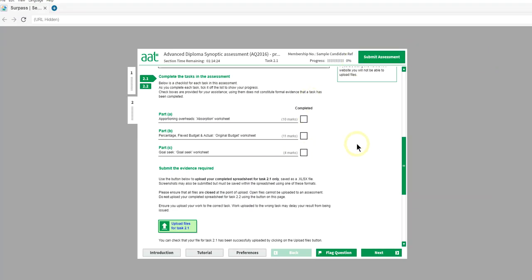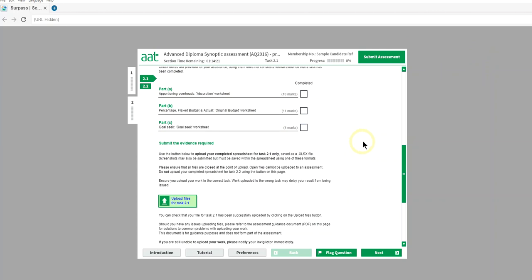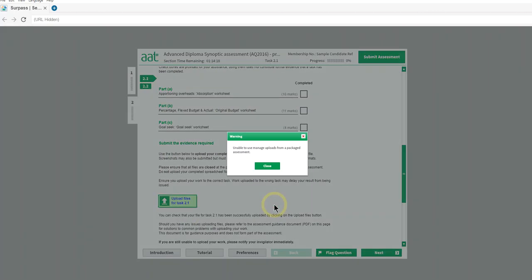and I've returned now to the exam environment, and I'm going to click on upload files. Now unfortunately this isn't available because this is just a practice assessment, but if you were in the live environment you would then have the mechanism by which to upload that Excel workbook that you have just been working on. Do be absolutely careful that you upload the finished one and don't inadvertently upload the original one that you downloaded that has no work in it. So just be very careful to get the right one. If you have a disaster and you upload the wrong one, don't worry, you can delete it and re-upload the correct one.